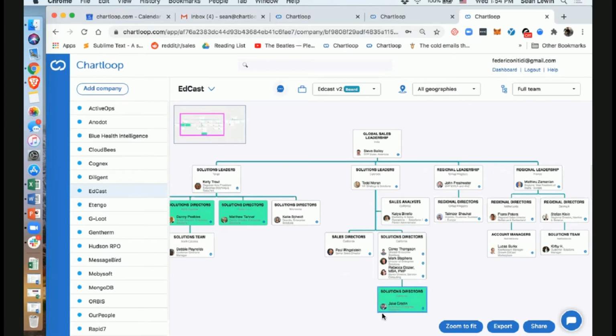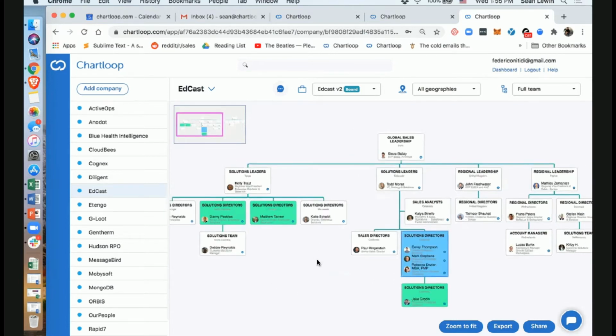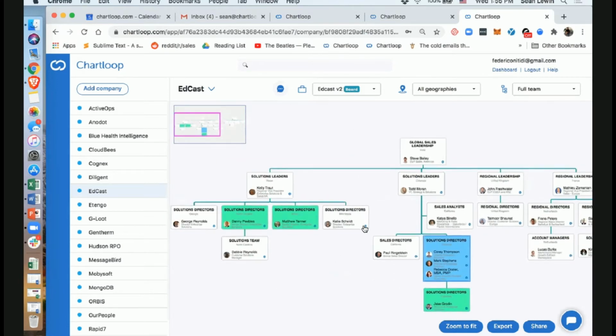Now, what I would look at is who's currently at their level, right? So I'd say individual contributors like other enterprise sellers. So I would mark, for example, all the other solution directors here in California also because they're suitable to use the solutions. I'm going to mark them blue. And then the same thing I'm going to do with similar enterprise sellers in the more central regions. I'm going to mark them blue as well. Right, these couple. And then I'm going to also mark who the decision makers are.